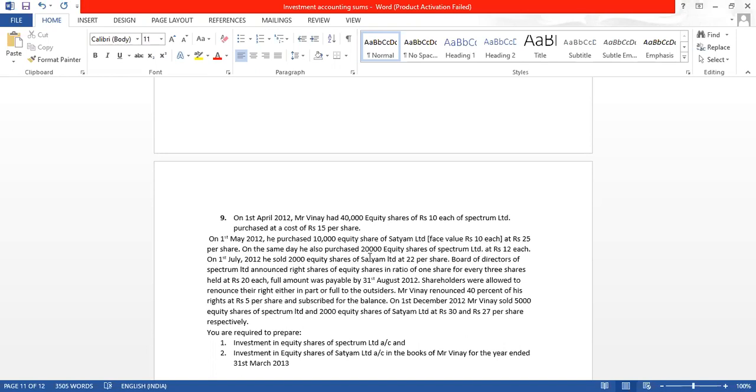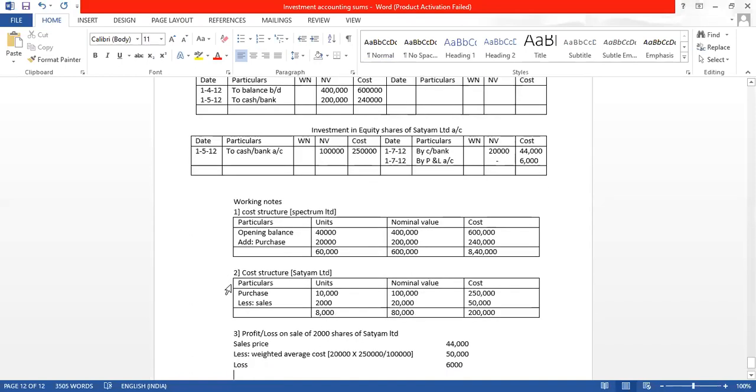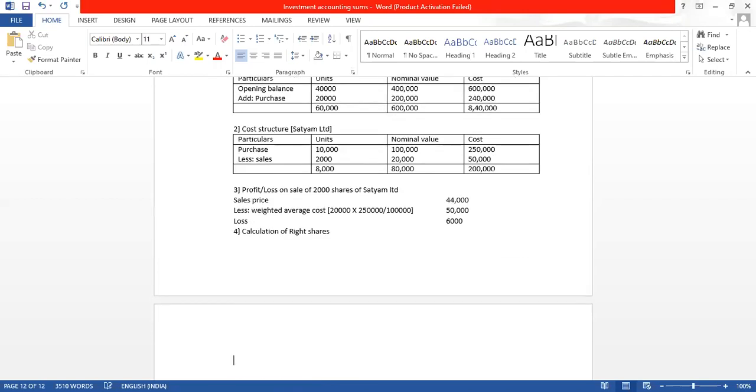So what is the ratio of rights shares? 1 share for every 3 shares held at ₹20. The amount is fully payable by 31st August. Let us go to the working note. 4th working note, calculation of rights shares. So how much? Calculation of rights shares.